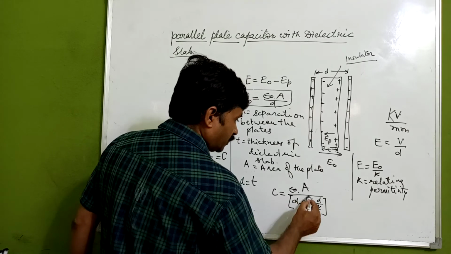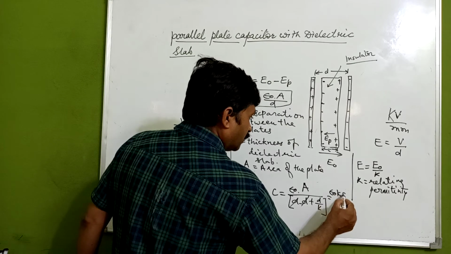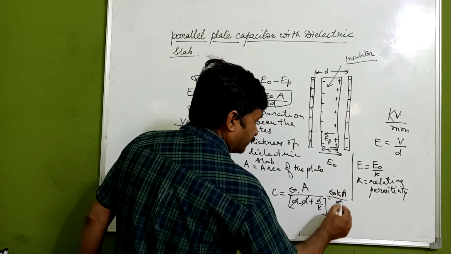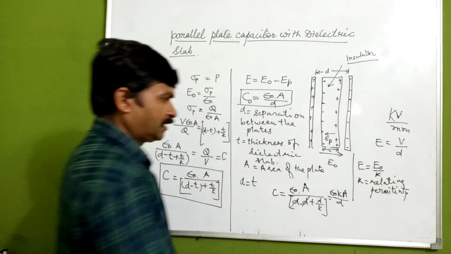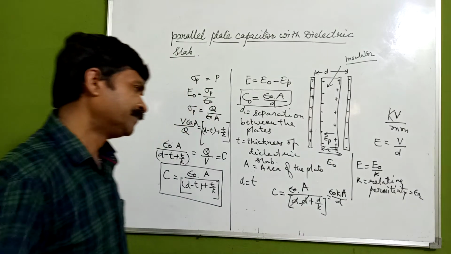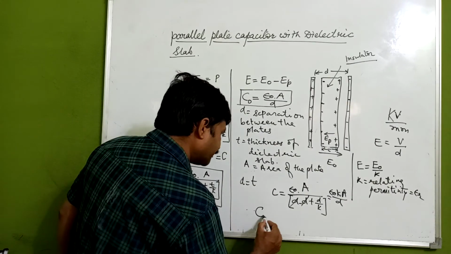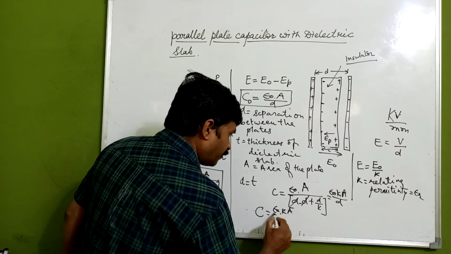So it is going to be D minus D, that is 0, epsilon naught kappa A upon D. We can write kappa as relative permittivity, or we can also write epsilon R, also relative permittivity. So here C is equal to epsilon naught kappa A upon D.